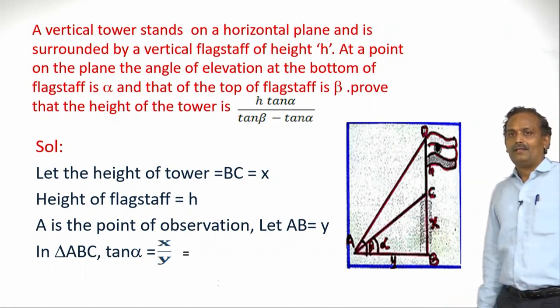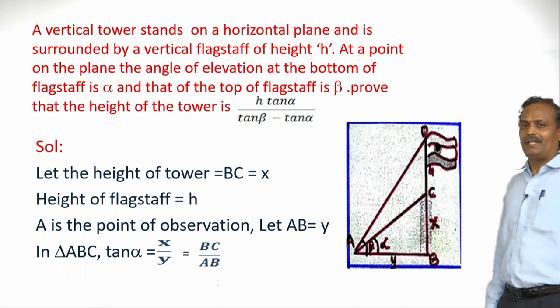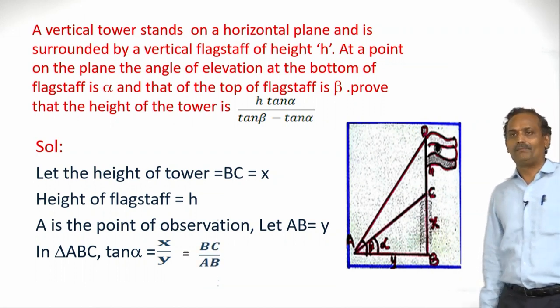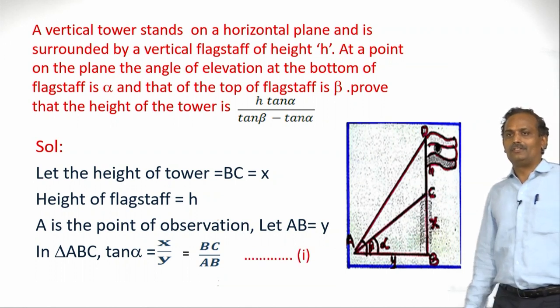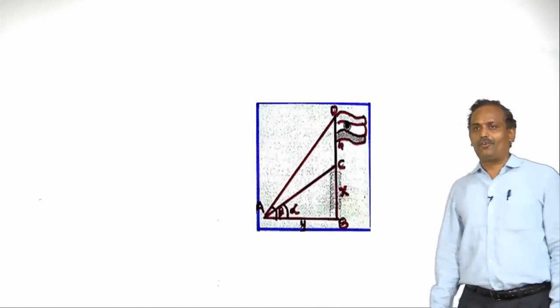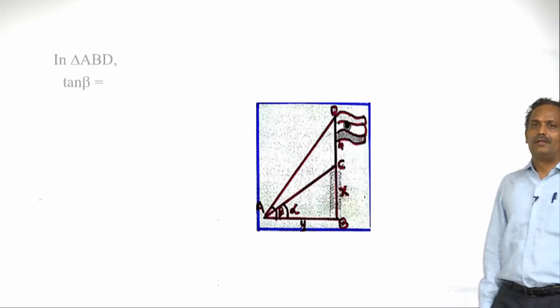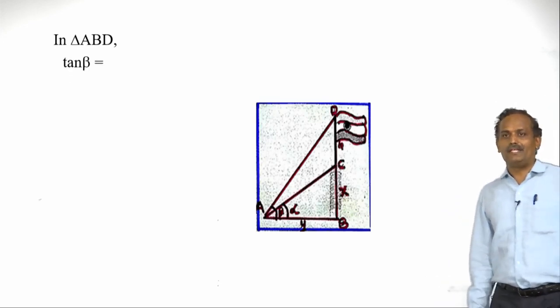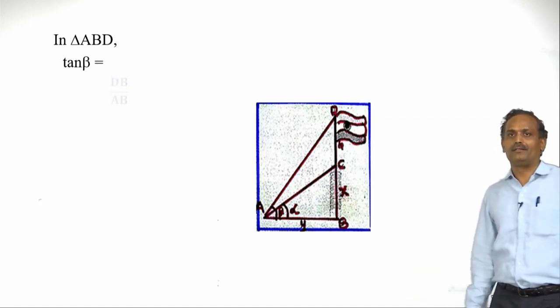We have already identified it as BC by AB. Let us call this equation 1. Now let us continue. Let us redraw the diagram. So in the whole triangle ABD, let us take tan beta.